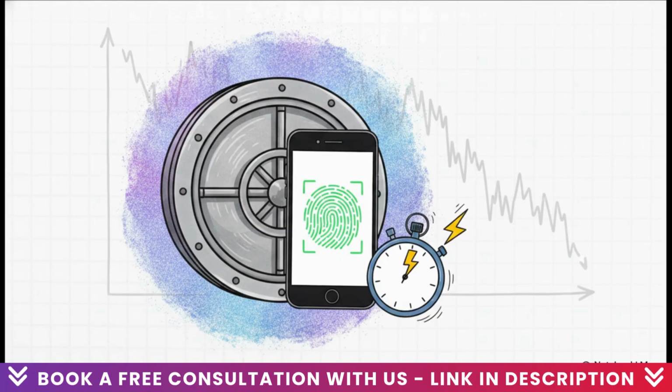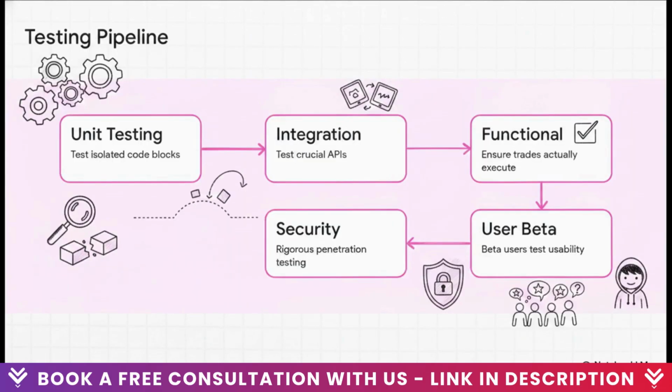A big chunk of that budget goes straight to security non-negotiables. We're talking AES 256 data encryption, WAF and DDoS shielding, strict multi-factor authentication, and real-time anomaly detection. But there's a huge catch. Security cannot slow down access during market volatility. That means your biometric login, like Face ID, has to happen in less than 1 second. If a user gets locked out while a stock is tanking because your security flow is clunky, their trust in you is instantly destroyed. Let's move on and see how this builds into an exhaustive testing pipeline.